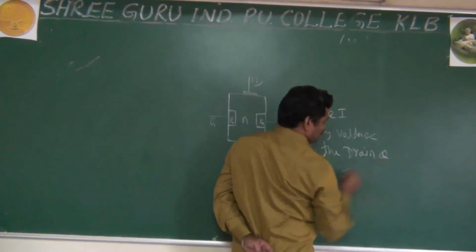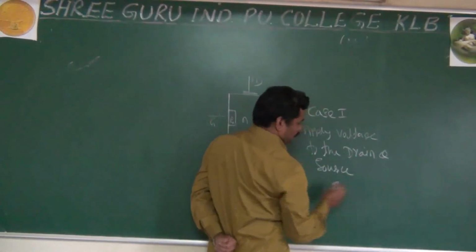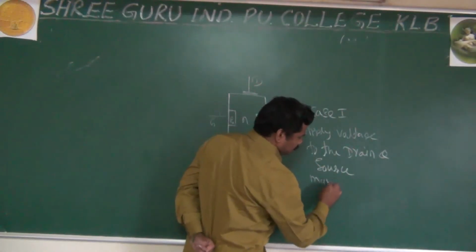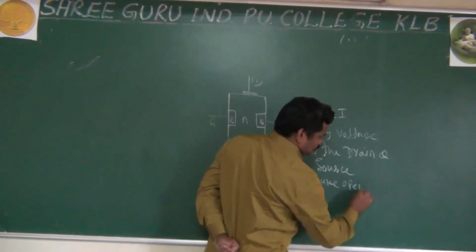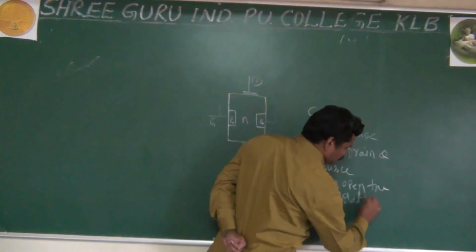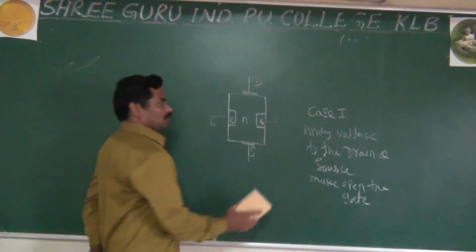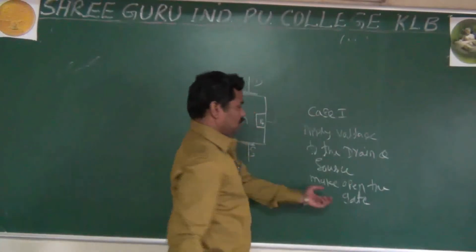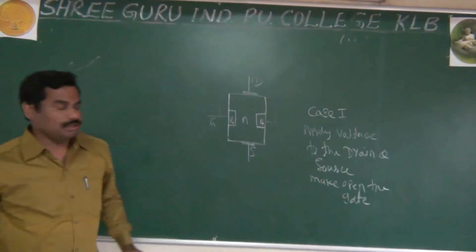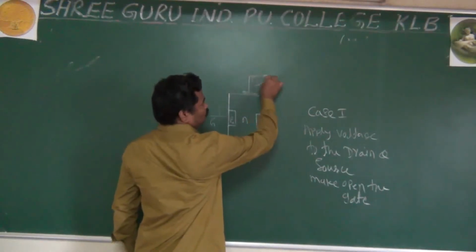Drain and source, and make it open the gate. It means we are not applying anything to the gate. In the first case, we are applying the voltage to the drain and source. And also, as I said, why do you have to apply the voltage source?